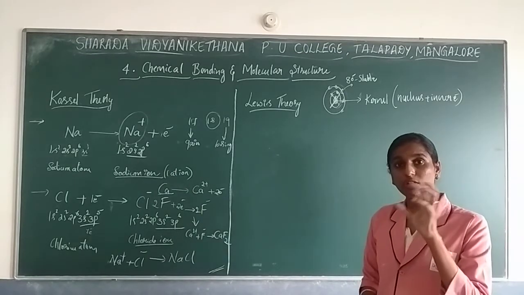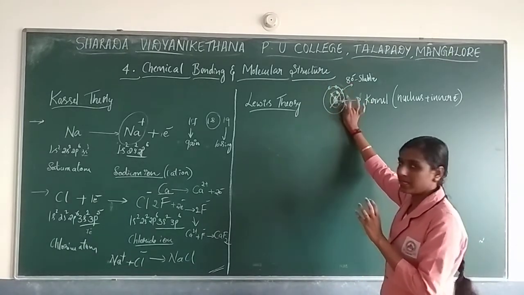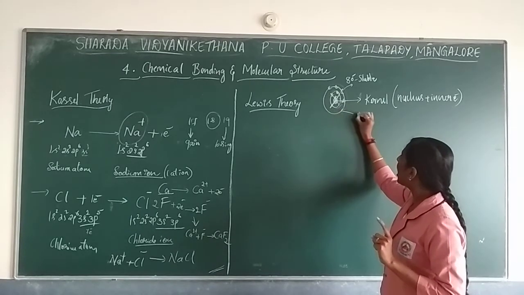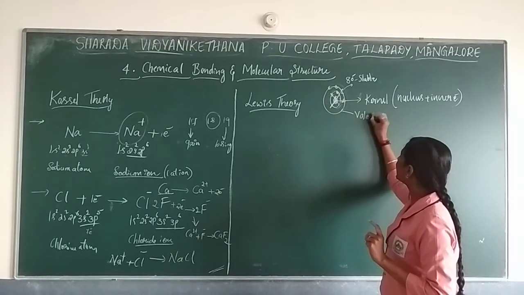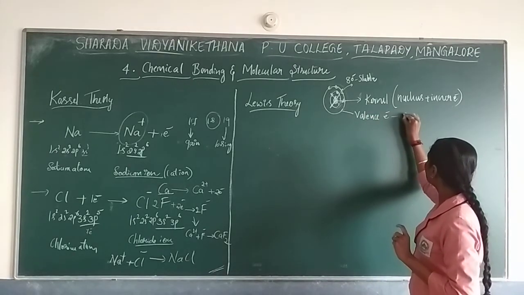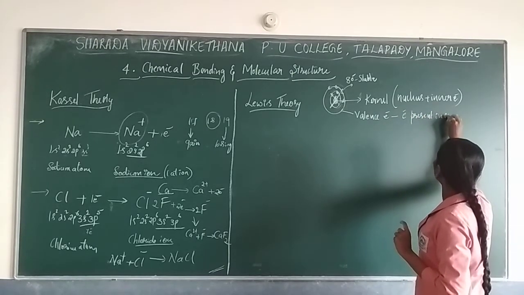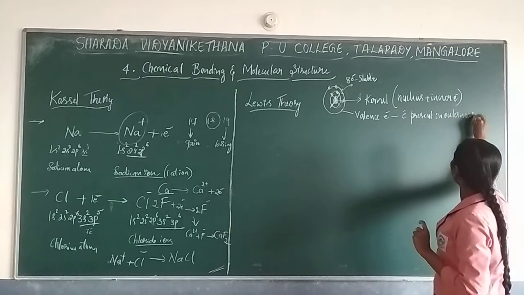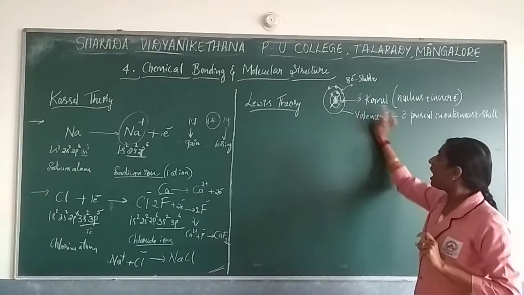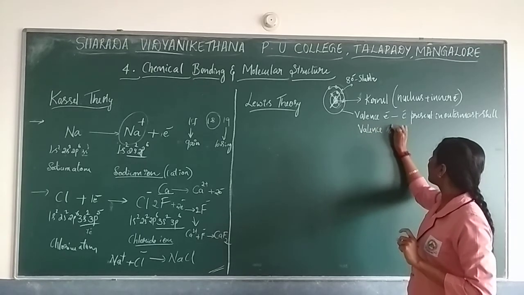To notify this, the electrons present in the outermost shell are called valence electrons. Write down: electrons present in the outermost shell will be called valence electrons, and the shell will be considered the valence shell.